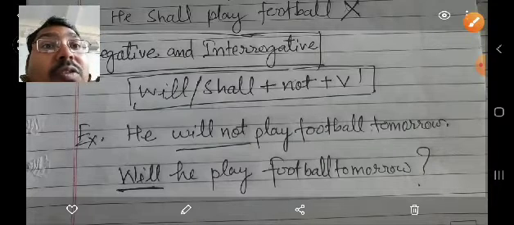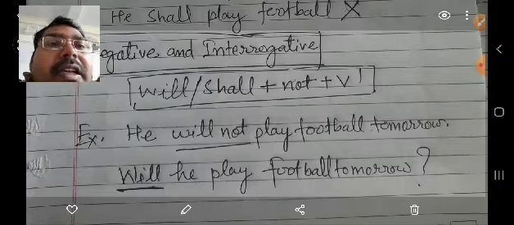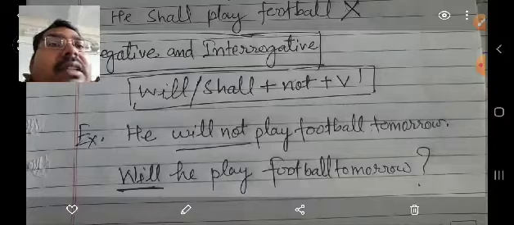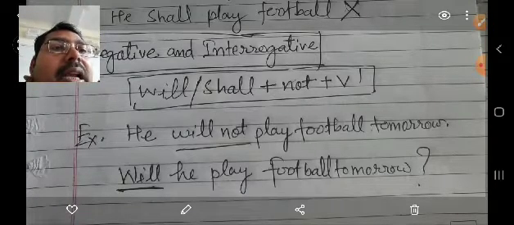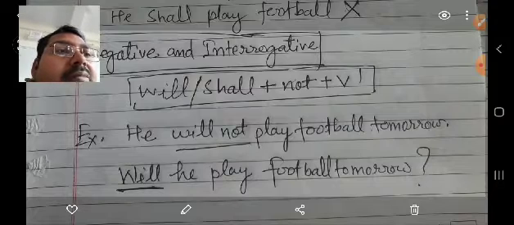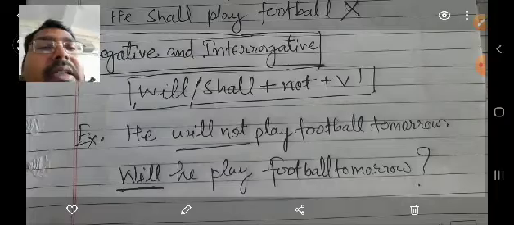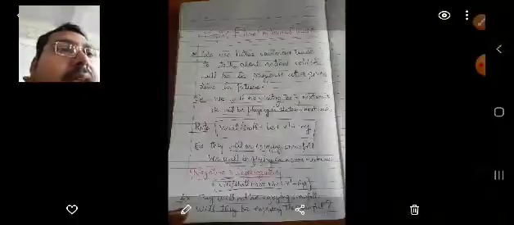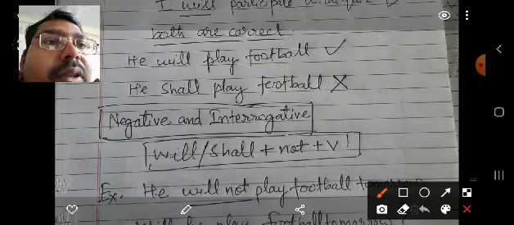And as we know from our previous chapters, for making an interrogative sentence we need to use the helping verb in the beginning of the sentence, and a question mark at the end, and it will become an interrogative sentence. So here you can see, will he play.